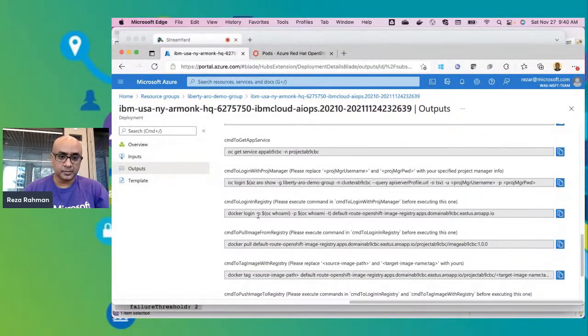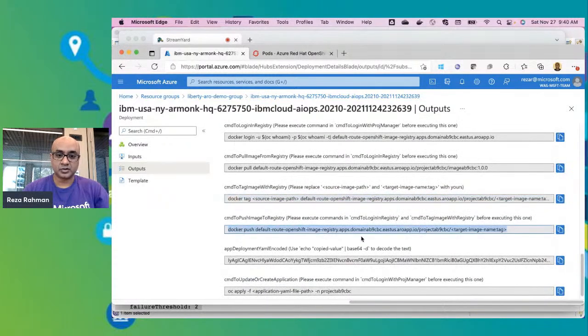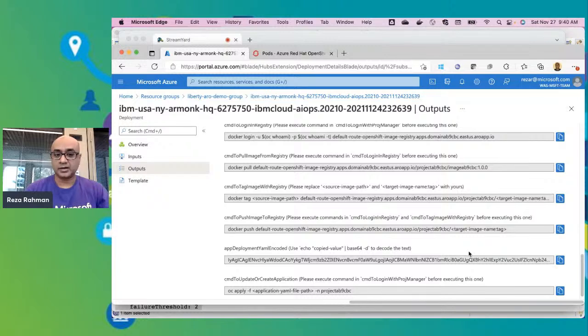I'll just show you some of the commands that I was using, which are actually here. So here's the login command. There is the tag command that I used. All of that is spit out. There's a push command that I used. Literally everything that I used in my script is actually output by the solution template as well.